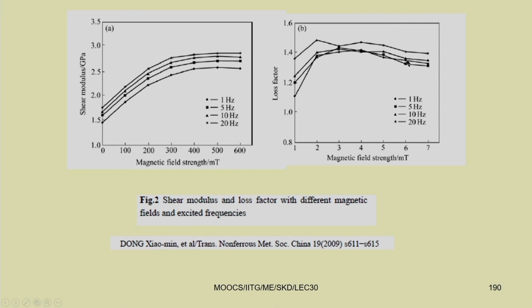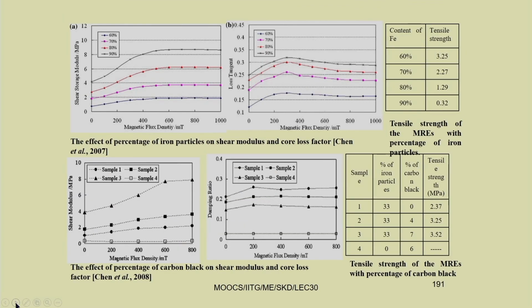Here the loss factor is also changing. If you see the initial loss factor and final loss factor, then we can increase it 2 times to 3 times, or 1.5 times. Here it is shown for this case, it is 1.5 times. Here also you can see we can increase the shear storage modulus 1.5 to 2 times, by changing the shear storage modulus and also the loss factor.